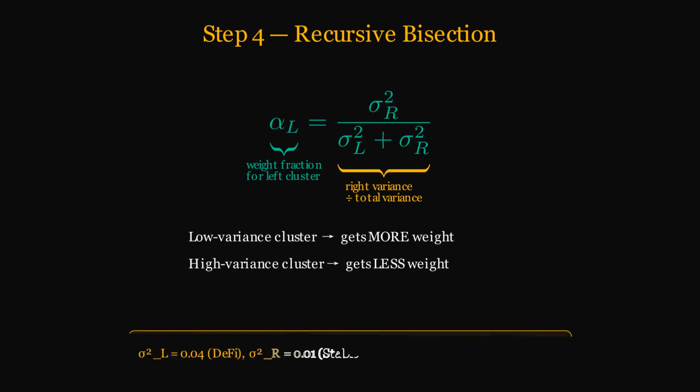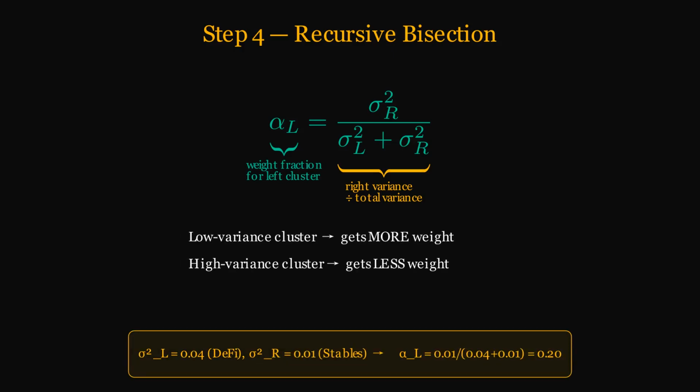The DeFi cluster has variance 0.04 and the stablecoin cluster has variance 0.01. Alpha L equals 0.01 over 0.05, giving 20% to DeFi and 80% to stablecoins at this branch. Recurse down every branch until all leaf weights are determined. No matrix inversion at any step. This is why HRP is fundamentally more stable than MVO.